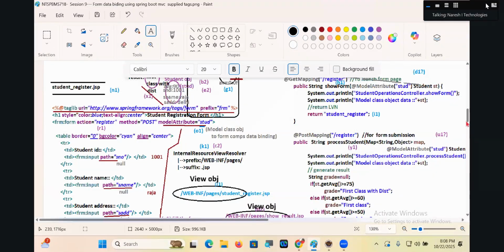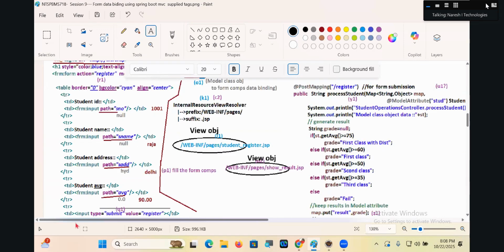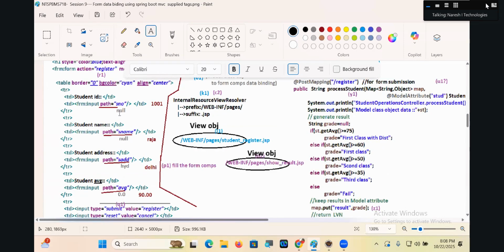In all these text boxes, wherever null is there, it stays empty. Wherever null is not there, the values will come and display in the text boxes. Here Hyderabad, here 0.0 will come. This is supporting one-way data binding. When you submit, form data goes and stores into the model class. Both together we call two-way data binding.